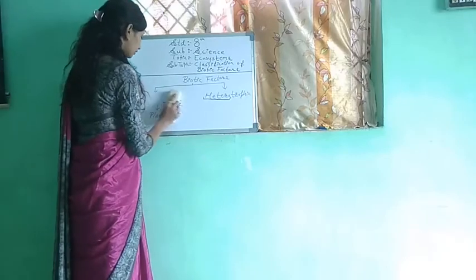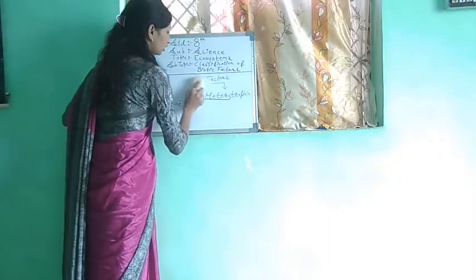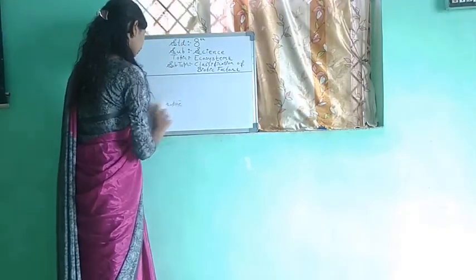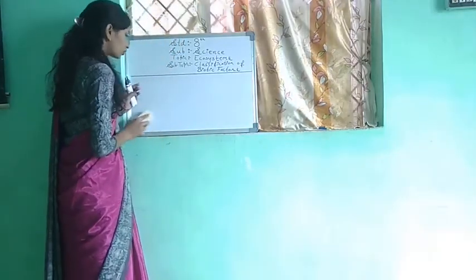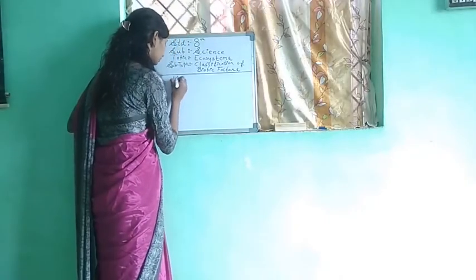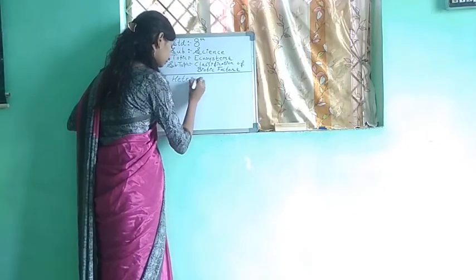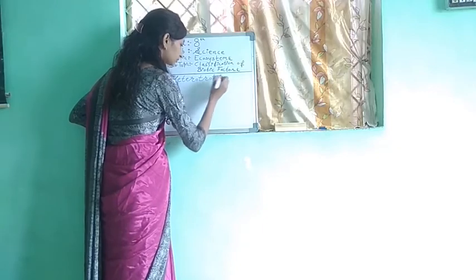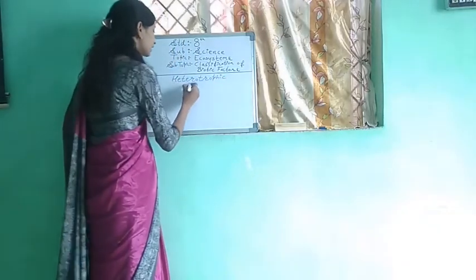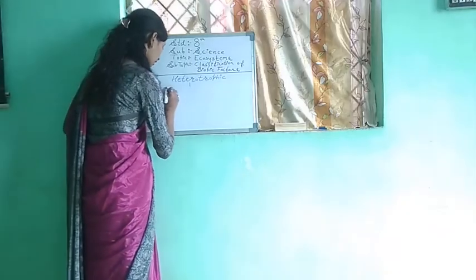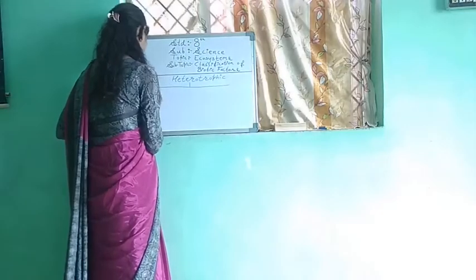I am rubbing it for a while as it will require more space. Heterotrophs or heterotrophic organisms. These heterotrophic organisms are further divided.